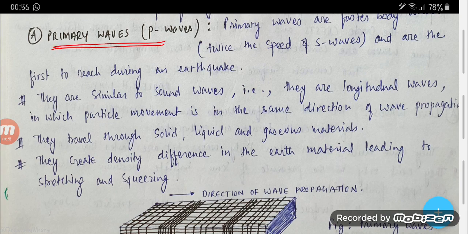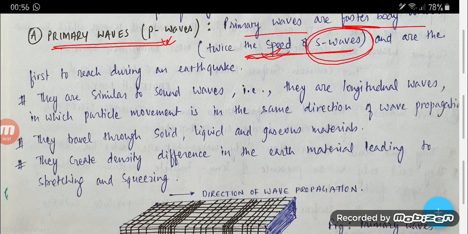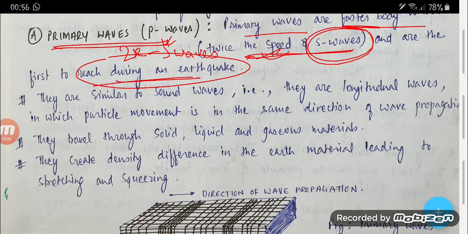Primary waves, or P waves, are the faster body waves, twice the speed of S waves, and are the first to reach during an earthquake. Which waves reach first during an earthquake? Your answer is the P waves.